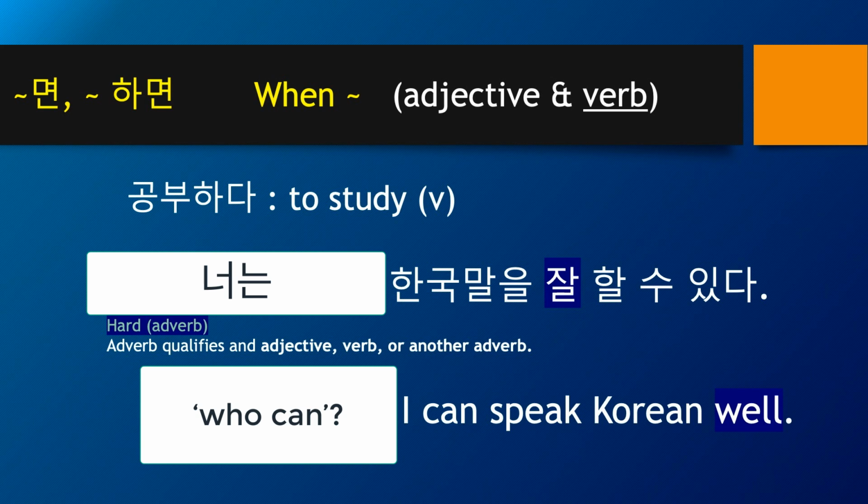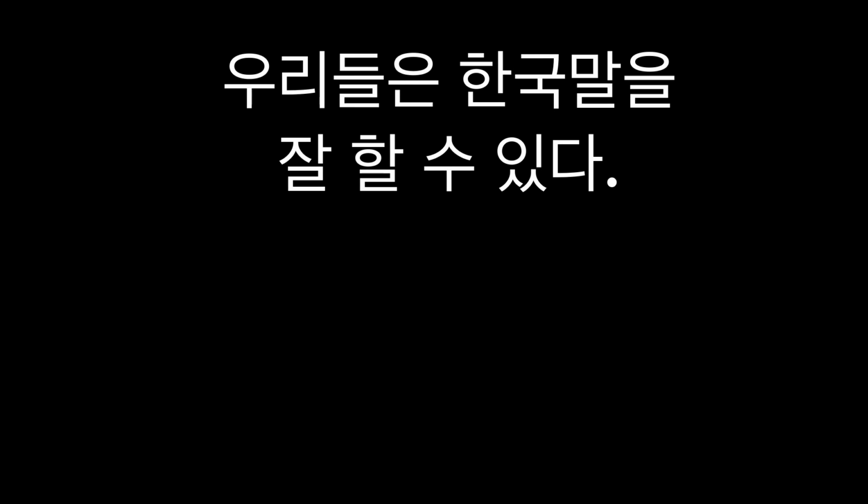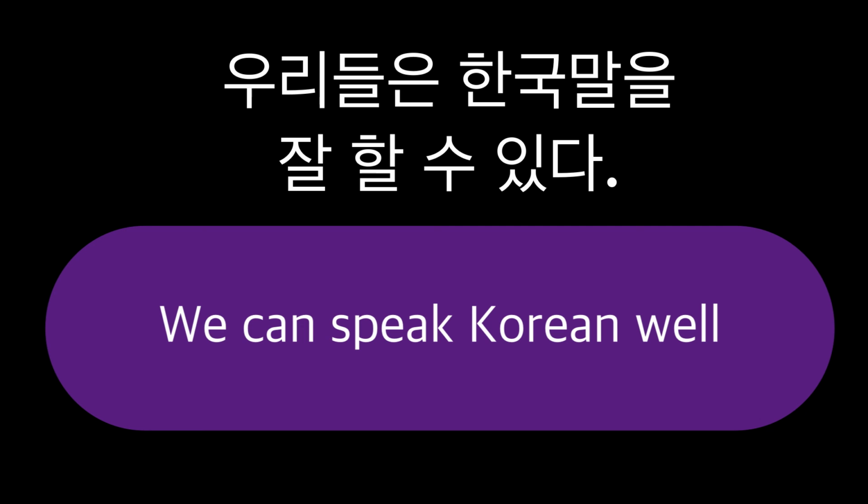If you want to say you guys can speak Korean well, 너희들은 한국말을 잘할 수 있다. 나, 너, 우리, 너희 were all covered in season 1. 우리들은 한국말을 잘할 수 있다. We can speak Korean well.